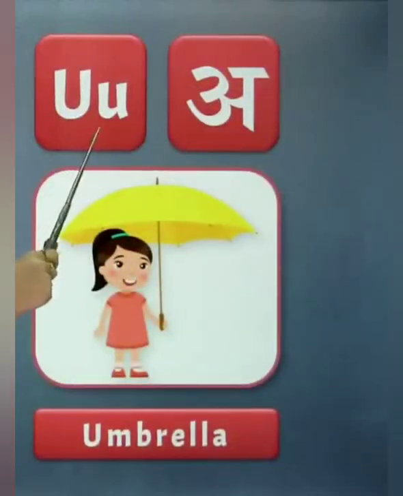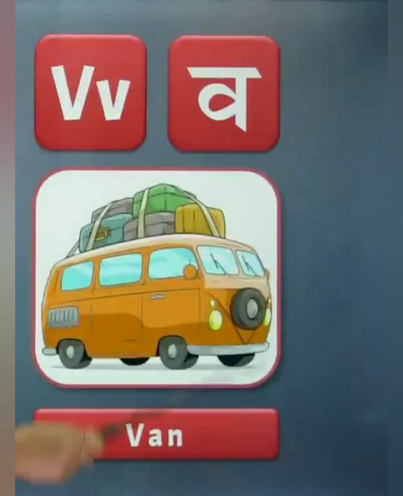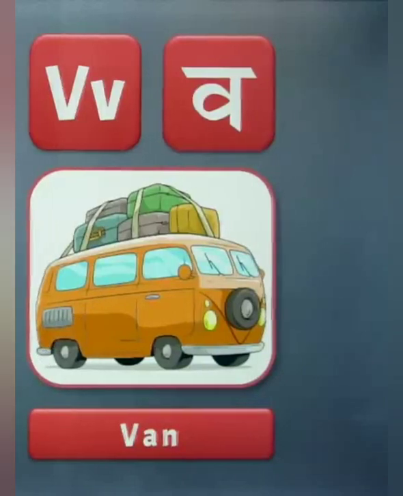U, phonic sound of U is A. U for umbrella. V, phonic sound of V is V. V for van.